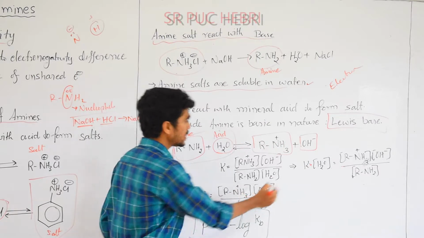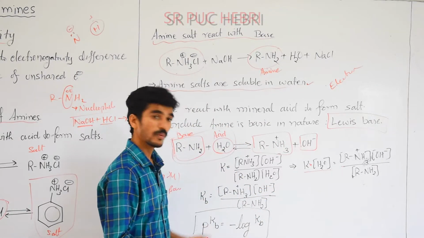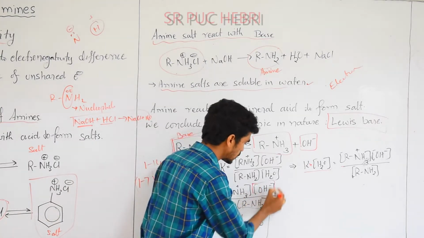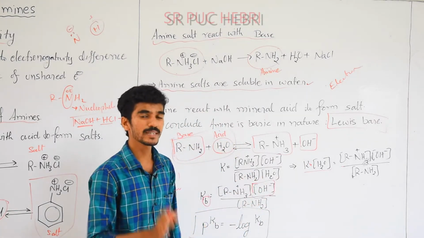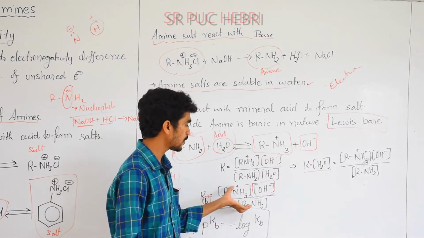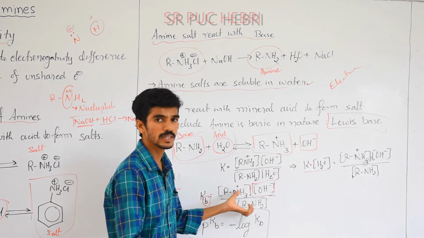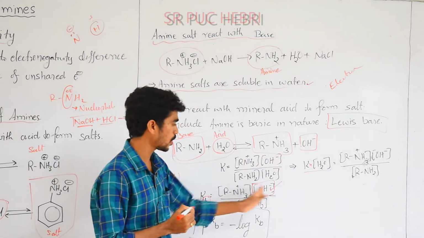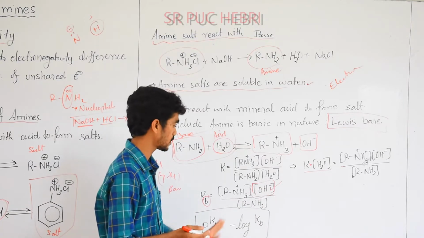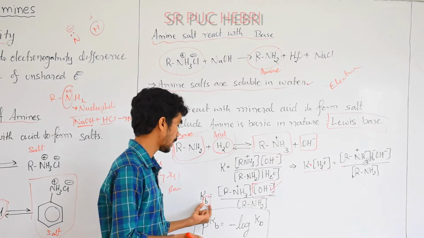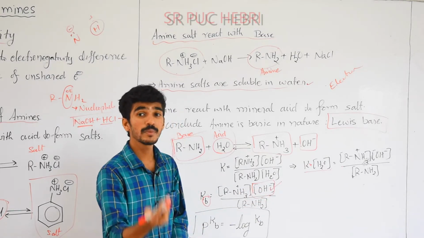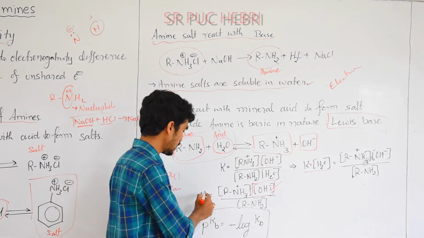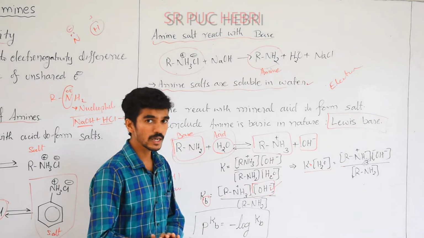So this is nothing but Kb. Why does B represent basic in nature? Because there is an OH present in the product side. These two we can regenerate, and their concentration does not change much. Only think about the OH- concentration, that is pKb. If the OH concentration is higher, it is basic in nature; if the hydrogen concentration is higher, it is acidic in nature. To represent that, we use Kb or Ka.